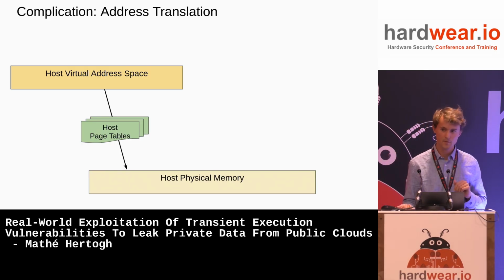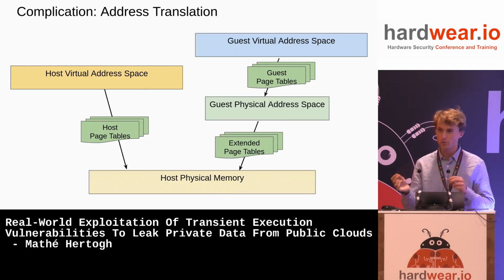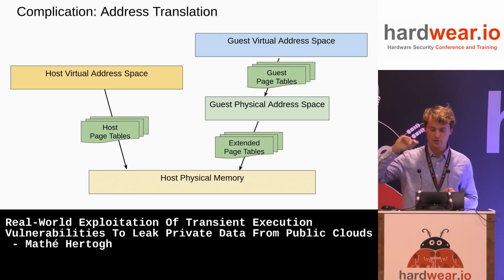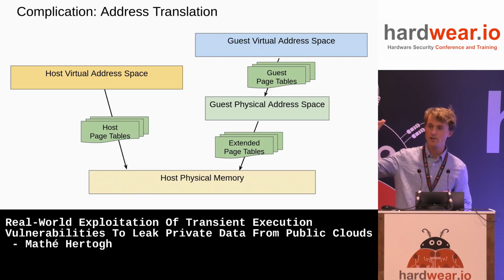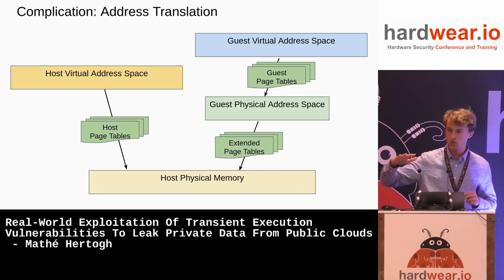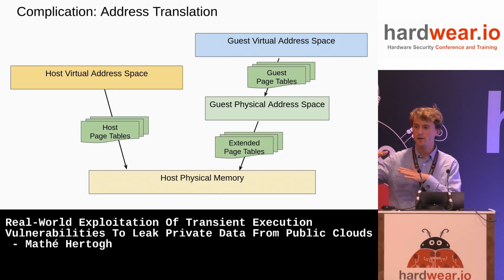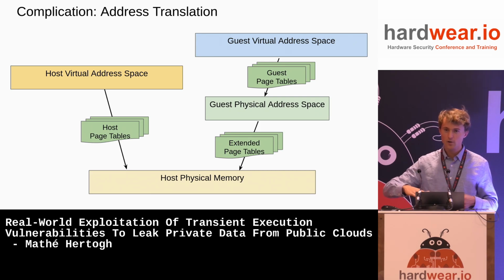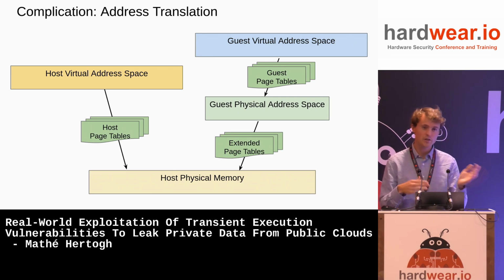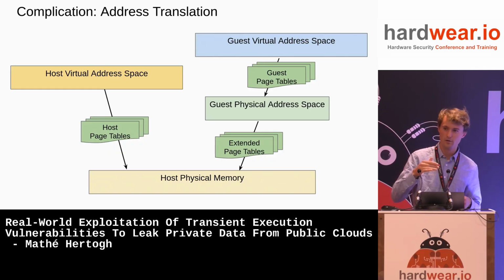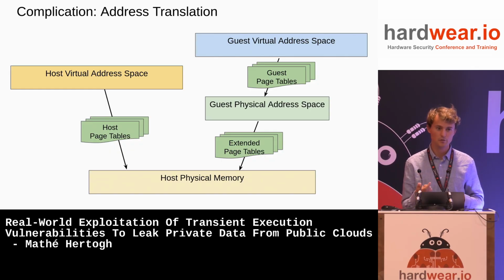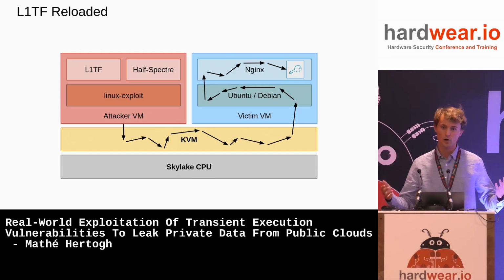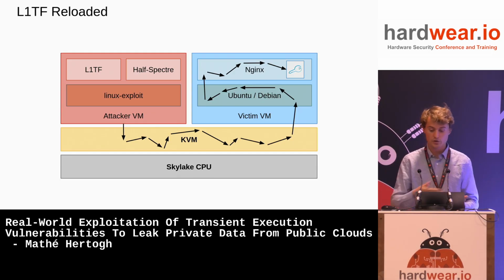and then we can chase the pointer to leak its data. The picture is actually a little bit more complicated, of course, once we start leaking in the VM, in the guest VM, because then you have guest virtual address space translated by the guest page tables to guest physical addresses, but those are translated by the hypervisor via extended page tables to host physical addresses. So our exploit also has a two-dimensional page table walker built on top of the leakage primitive inside. And all in all, that gives us L1TF reloaded, the exploit that just leaks the key.